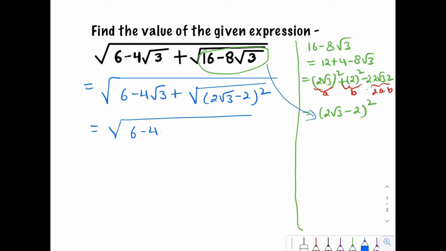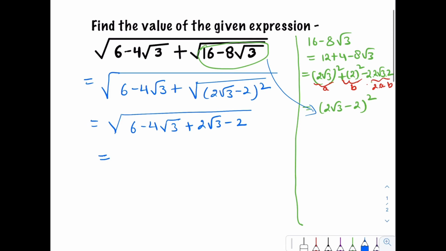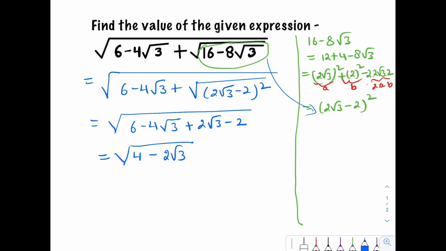6 minus 4 root 3 plus 2 root 3 minus 2. This implies 6 minus 2 is 4, minus 4 root 3 plus 2 root 3 gives minus 2 root 3, under the root. So now we have 4 minus 2 root 3.